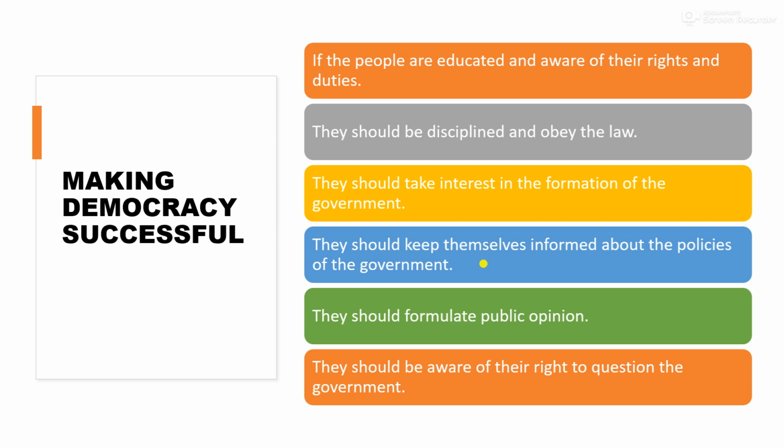Then the people should keep themselves informed about the policies and plans of the government. They should formulate public opinion if they feel that the policies are not fair or not in the general interest of the public. Then they should be aware of their right to question the government but not take law into their own hands. The democratic power of pulling down a government is strong enough to remove a government which is not performing as per their wishes. So in this way, by following these rules, we can make our democracy successful.